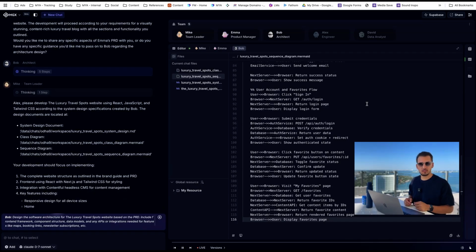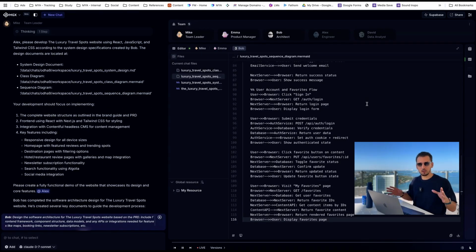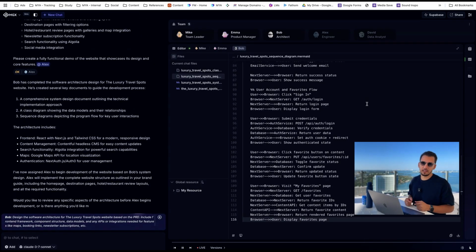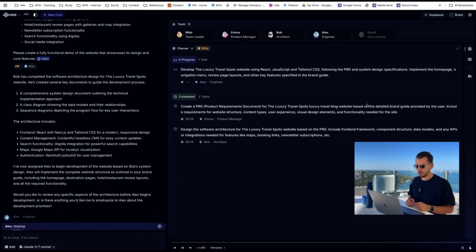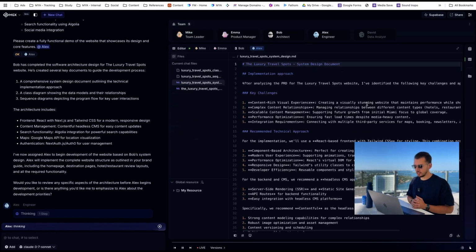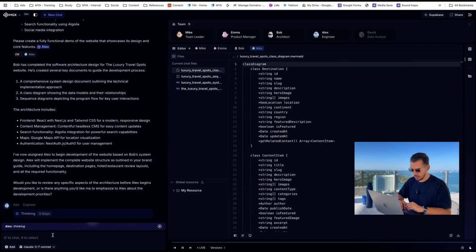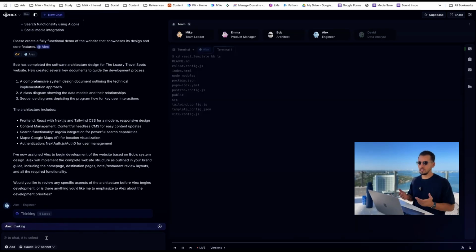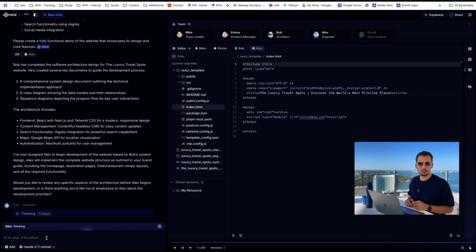So then what happens is once you start prompting and your app gets more complex and your code gets more complex, you need to dig into it and really understand what you're doing, or pay someone to understand what you're doing. So I'm hoping MGX is going to be able to manage all of this on its own. Let's see. Would you like to review any specific? No, go ahead. So Alex is the engineer on our team right now, and he's going to take care of, I guess, the code, writing the code.